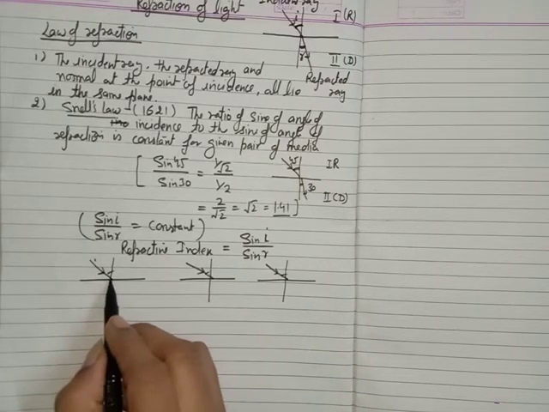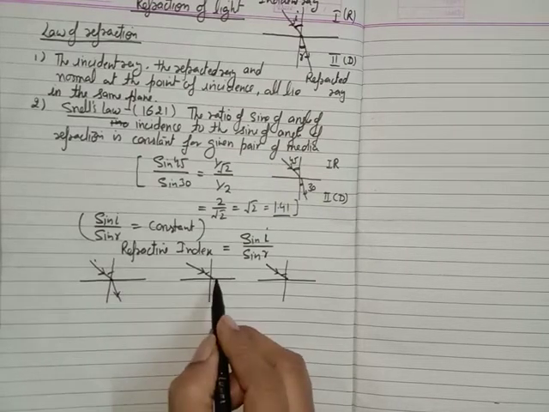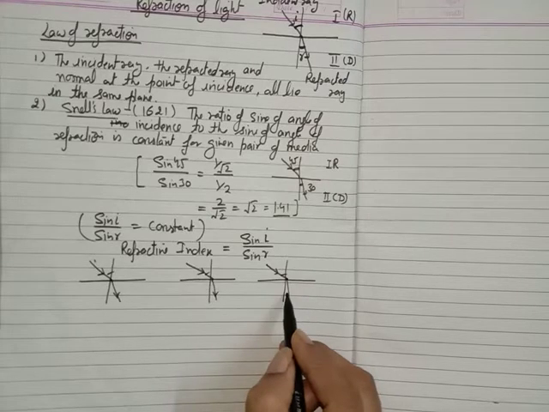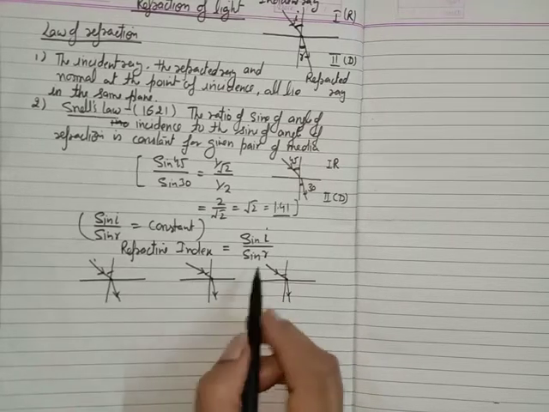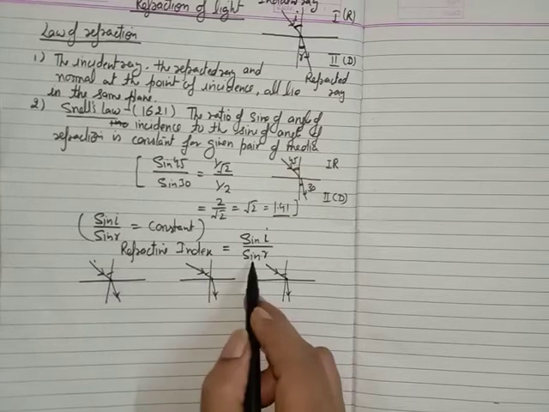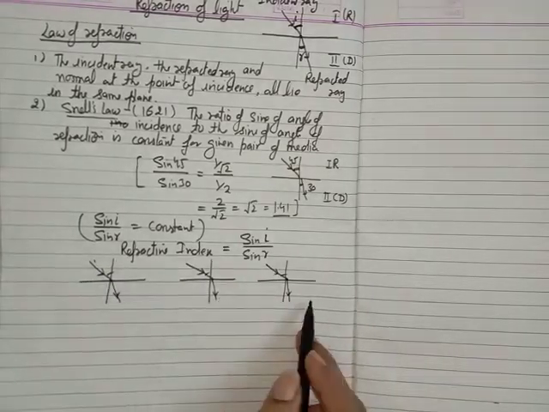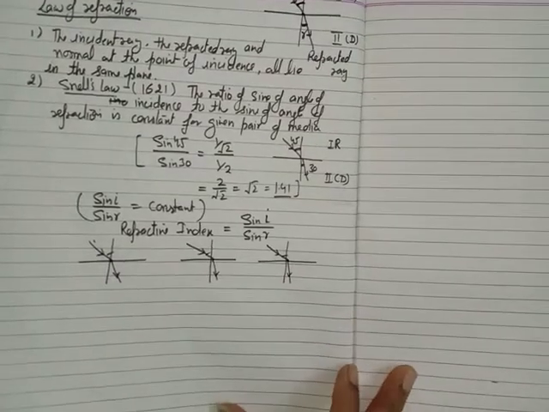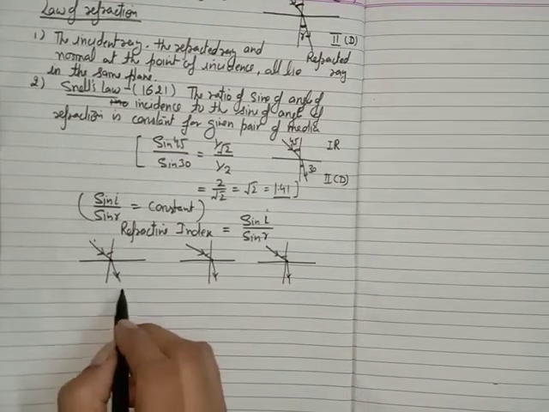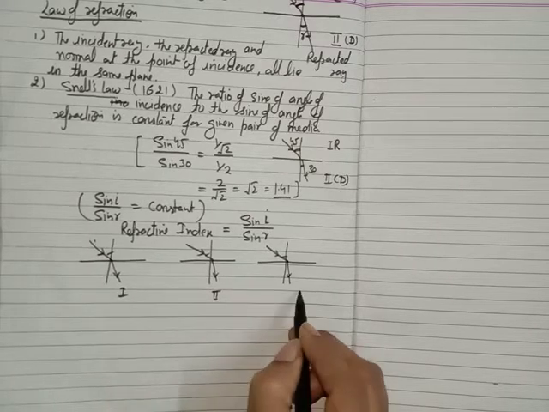Now this medium is optically denser, but it is less dense as compared to this medium, and this is also a very dense medium. So sin i is the same for all three media, but the value of sin r is different in different media. This is the first, second and third.